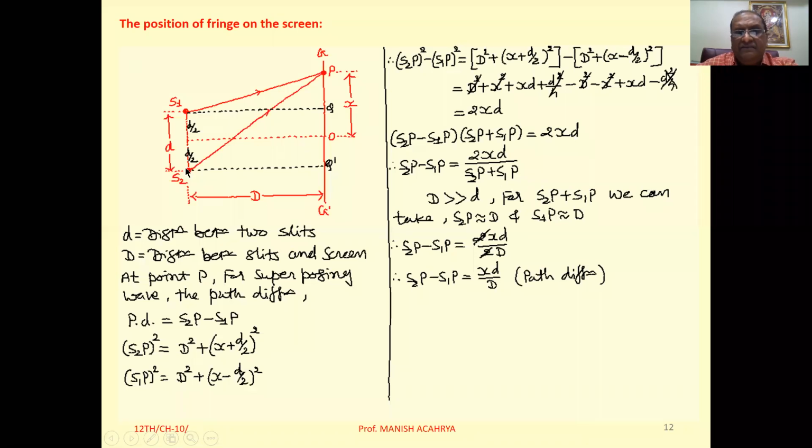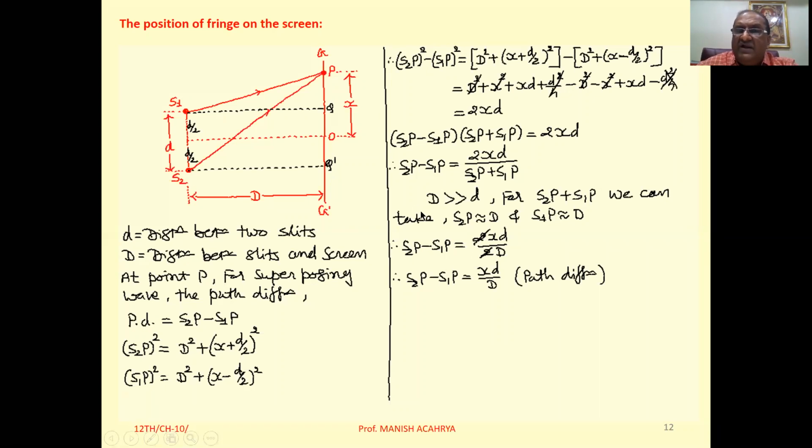But here, say, the separation between these two sources is very small compared to D. Normally, this distance small d between S1 and S2 is in the order of a millimeter to one tenth of a millimeter, that small. And the source or slit to screen distance, capital D, is in the order of 50 centimeters to 1 meter, that is 50 centimeters to 100 centimeters.